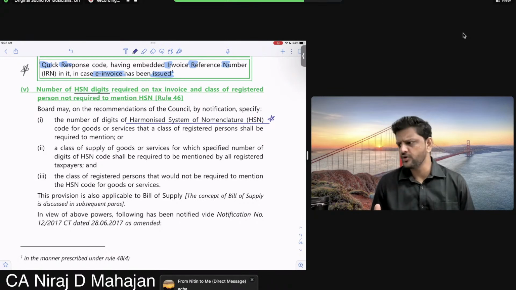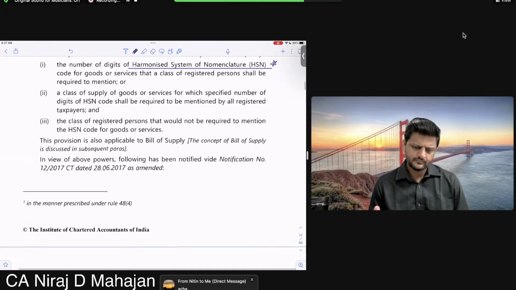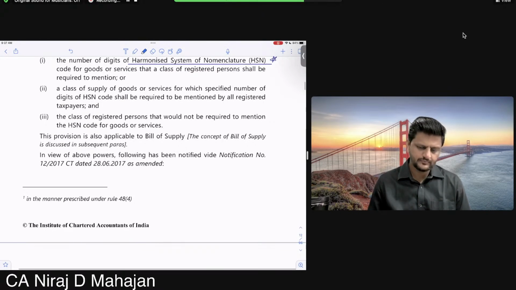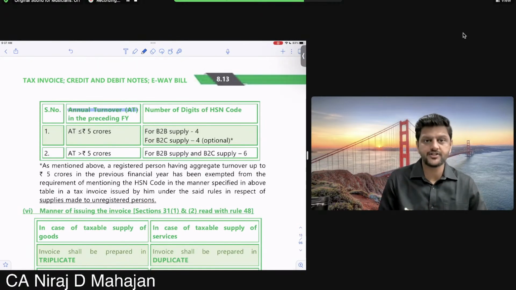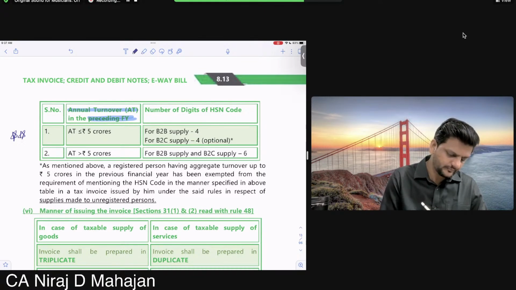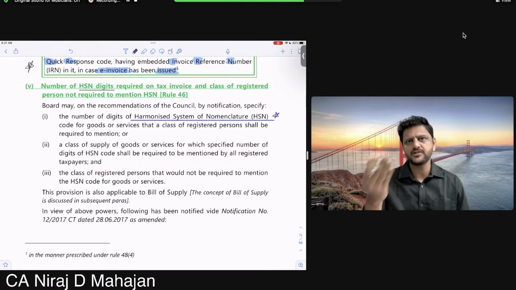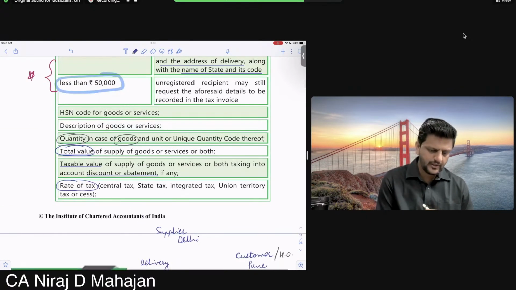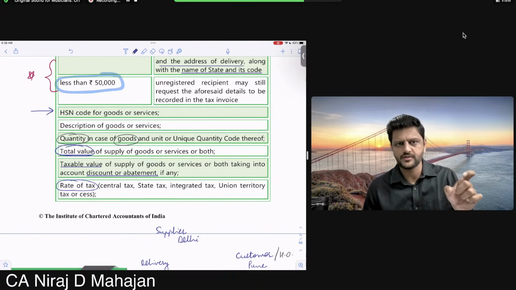So, how many code digits are required? Check. Class of registered person will not be required. That's all you have to see. Check. If the annual turnover of the registered person in the preceding financial year, again two-star the entire table. Okay, check. What are we talking about? Invoice. So we are talking about the supplier's invoice only. So whenever he's describing the goods, did you see this HSN over here? So how many digits of HSN are required? That we are going to see for the goods or services, whatever he's supplying. Okay.